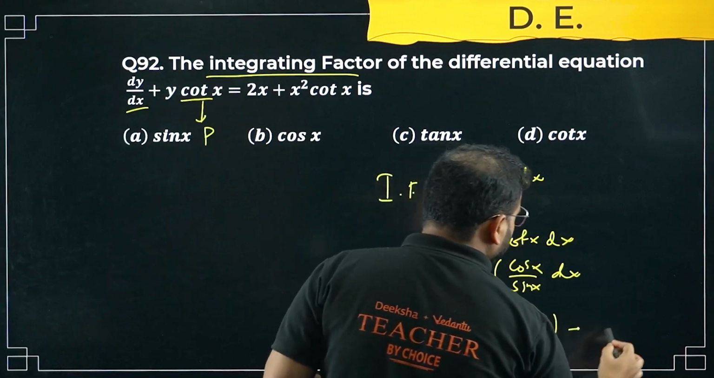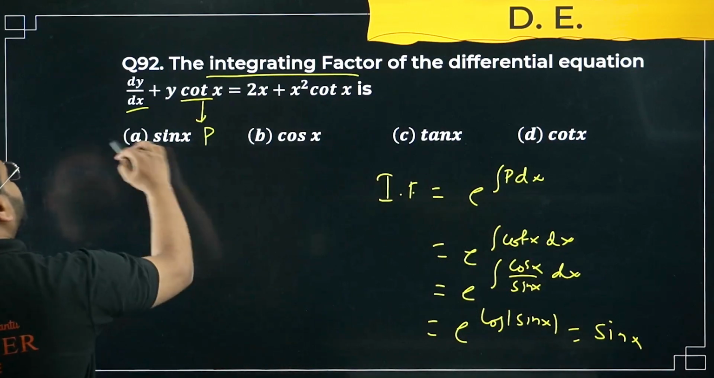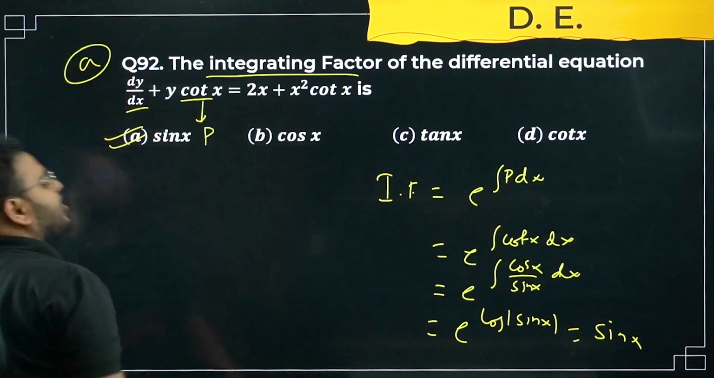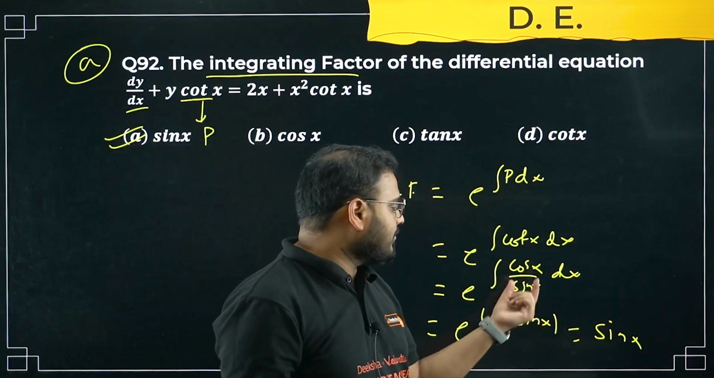Okay? So what is the answer going to be? Simply sin x is my value of integrating factor. Option A is correct. Please check. Right, no? If you take sin x as t, it will become dt by t.